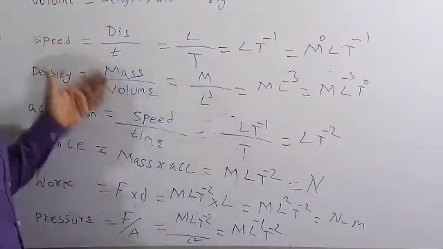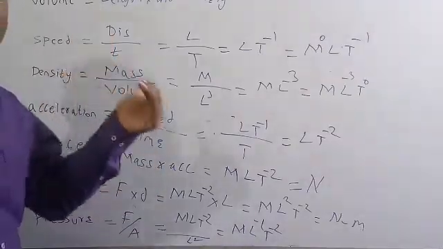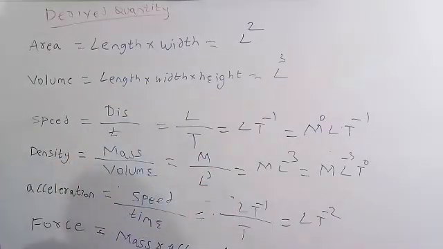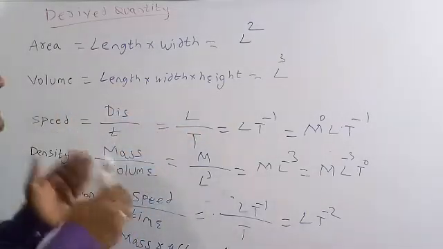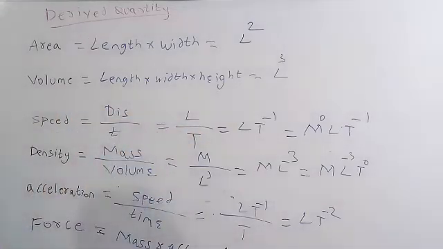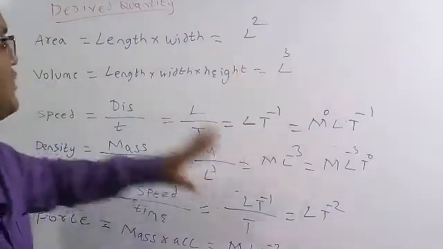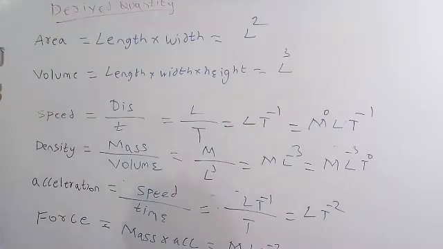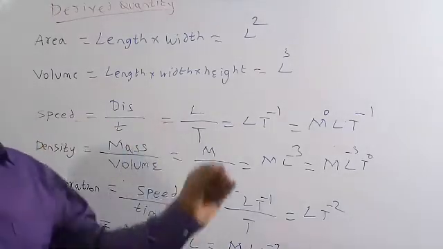So these are the derived quantities. The formulas for the derived quantities are based purely on the fundamental quantities and the supplementary quantities. Based on that, we write the dimensional formula and the relation from the fundamental quantities. This is the basic concept of the dimensional formulas for all these derived quantities. These are just a few derived quantities. In later lectures, we will discuss each and every derived quantity, its dimensional formula and also its unit.